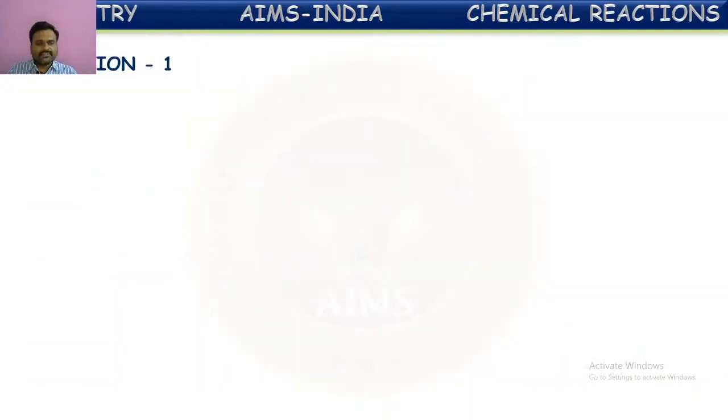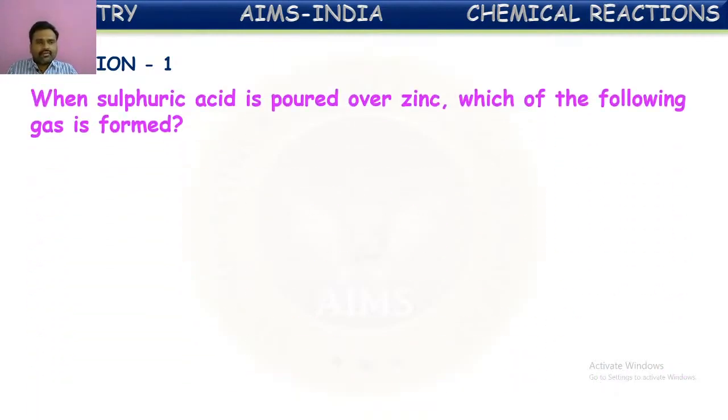Here we can see some simple questions based upon these different types of chemical reactions. The question is, when sulfuric acid is poured over zinc, which of the following gases is formed? As we have discussed earlier, certain chemical reactions are characterized by the evolution of gas.